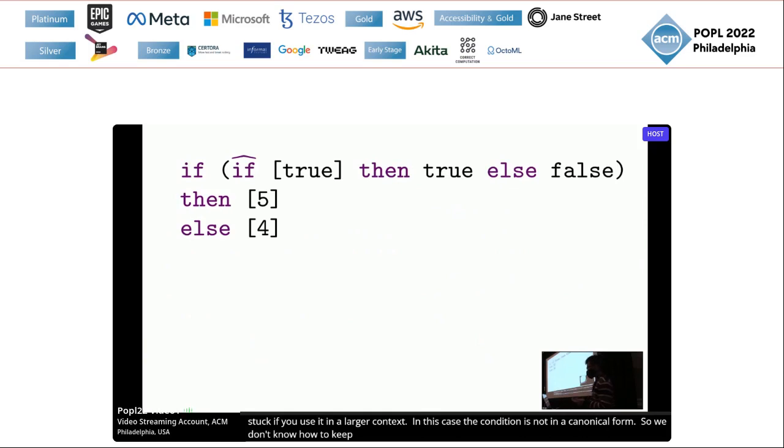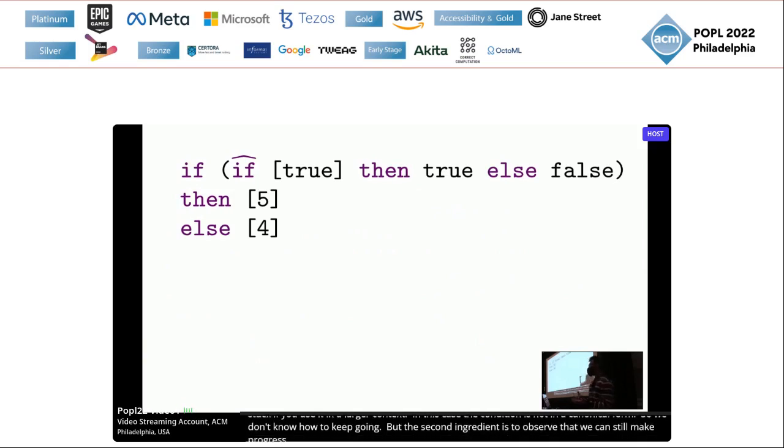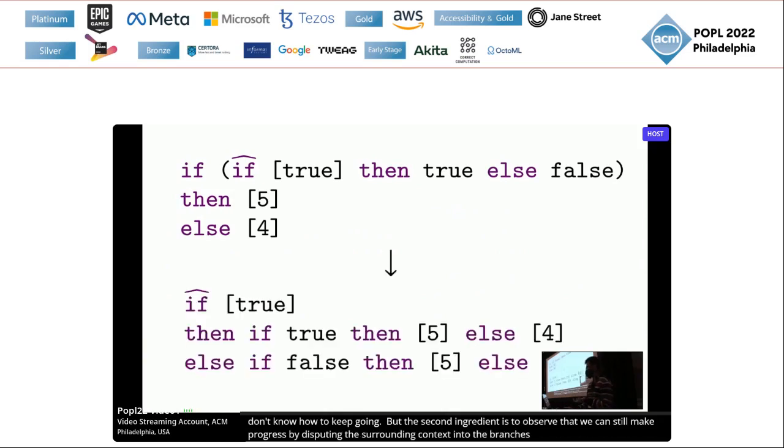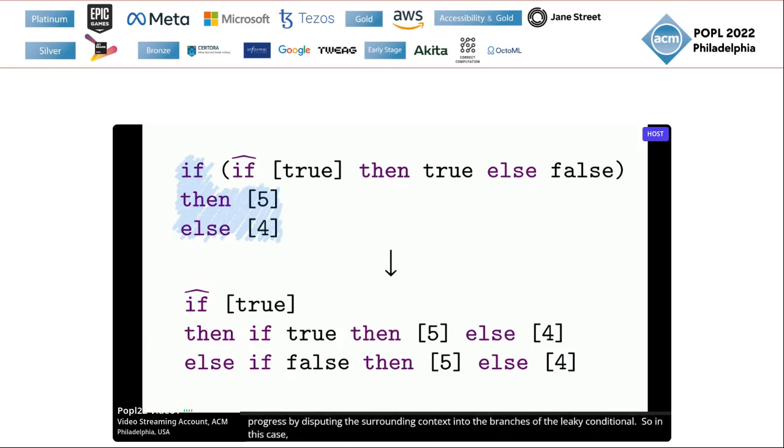But the second ingredient is to observe that we can still make progress by distributing the surrounding context into the branches of the leaky conditional. So in this case, we push this if context into the branches. And now we can make more progress.